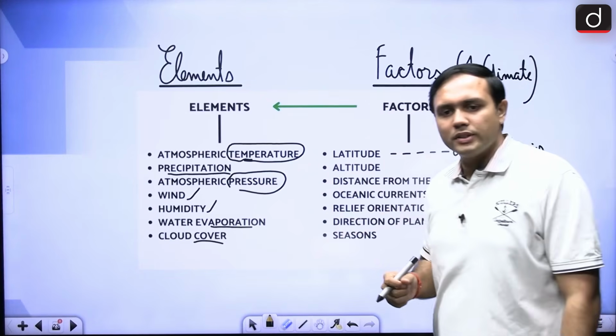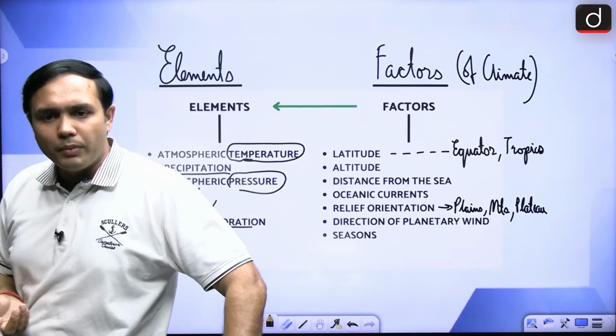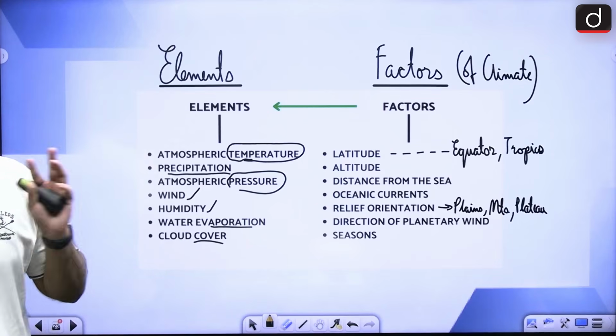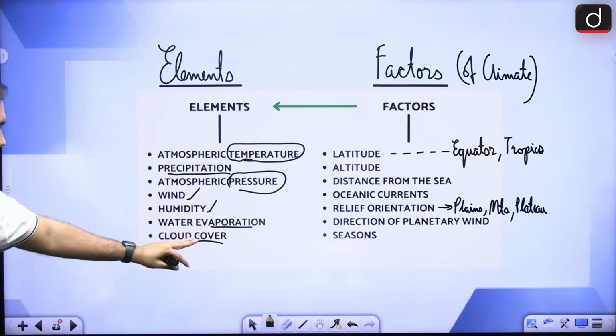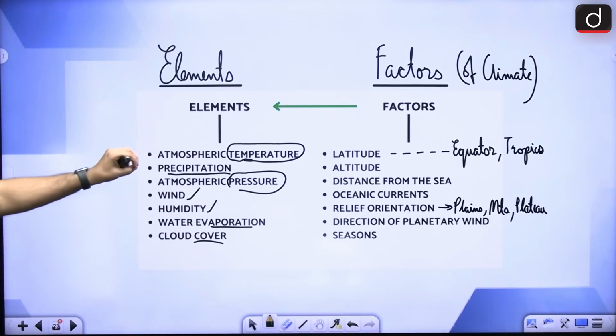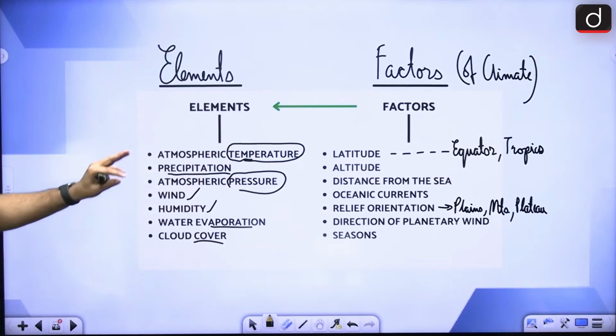Now we will move towards elements and factors of climate, right? Now there are multiple elements to it, there are multiple factors to it, right? What are some of the important elements? So it is temperature, precipitation, pressure, wind, humidity, evaporation, cloud cover, right? We are going to focus on some important areas where we think that is most important for you to revise.